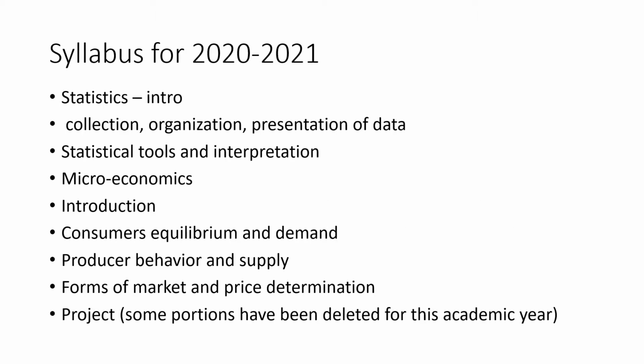Syllabus for the year 2020 and 2021. Statistics: Introduction, collection, organization, presentation of data, statistical tools and interpretation. Under microeconomics, we have introduction, consumers' equilibrium and demand, producer behavior and supply, forms of market and price determination, project. Some portions have been deleted for this academic year.